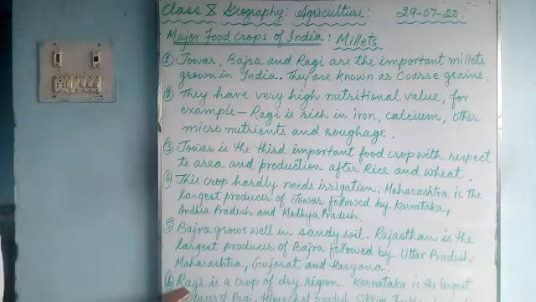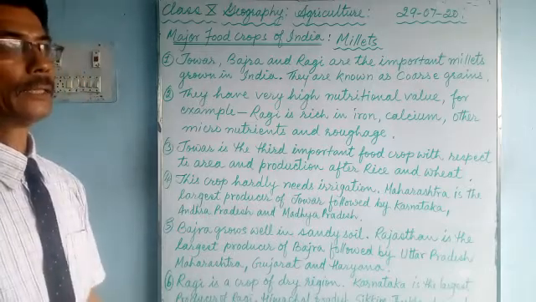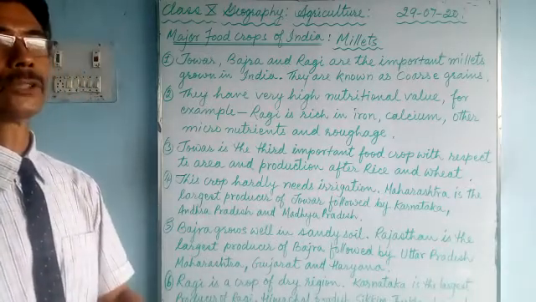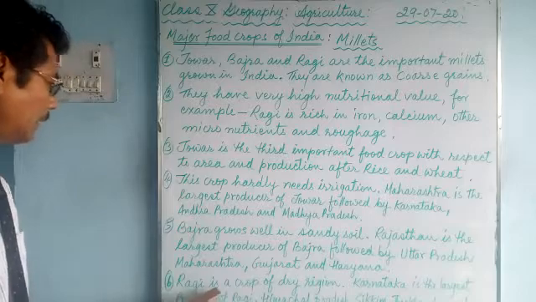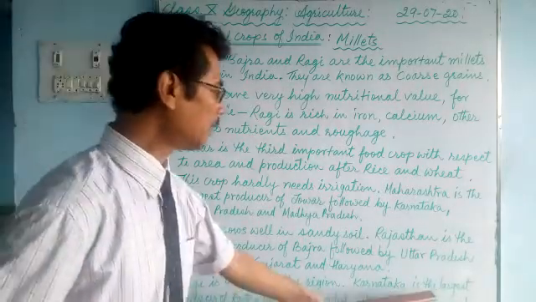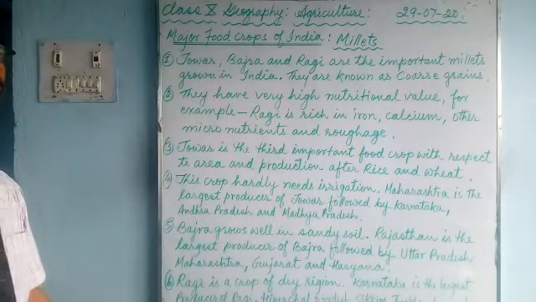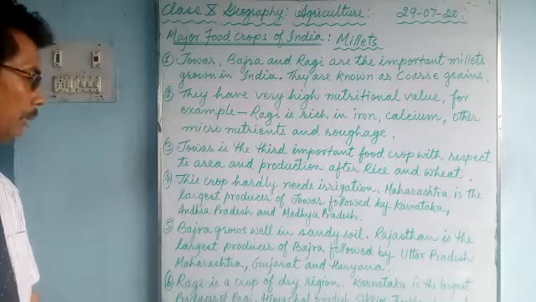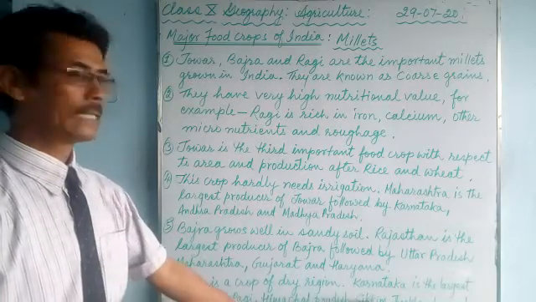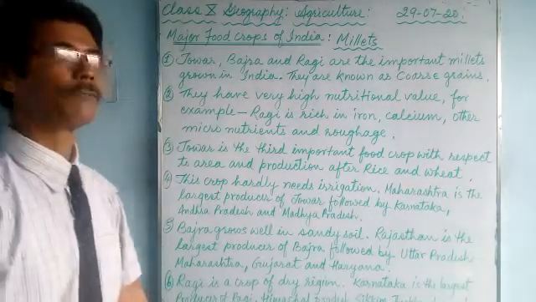Now here comes ragi. Ragi is the crop of dry region. I think you have heard in Hindi also, that it is called marwa. Karnataka in South India is the largest producer of ragi, followed by Himachal Pradesh, Sikkim and Jharkhand, which are also important producers of ragi.